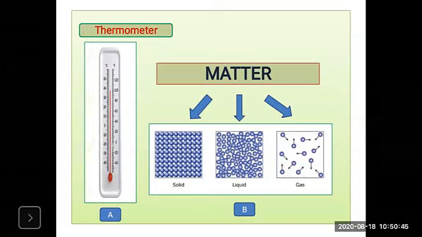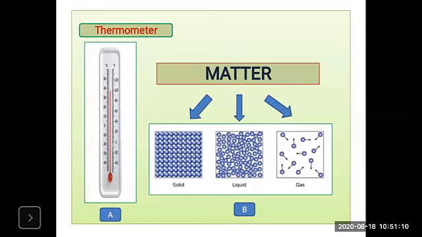So look at that solid, liquid and gas. You have seen the difference between the movement of the molecules or the binding of molecules. All the molecules are binding with each other because of the internal force, that is the force of attraction, and these are binding with each other with the help of the internal force.